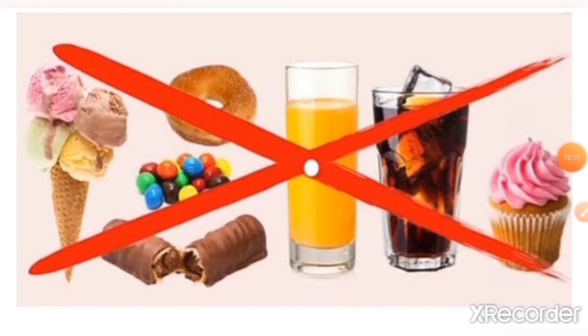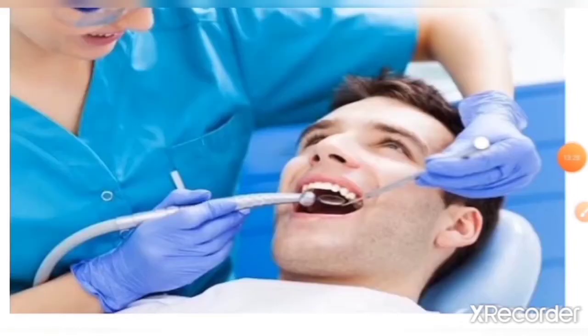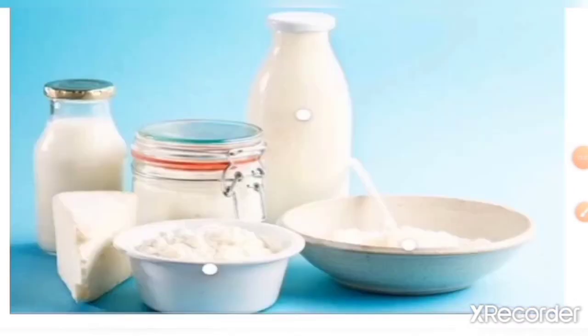To protect your teeth, avoid eating too many sweets, sugary snacks or soft drinks. And visit the dentist regularly for checkups.